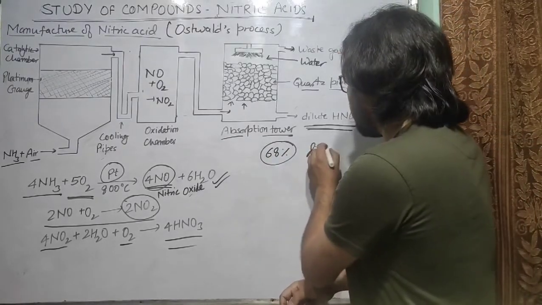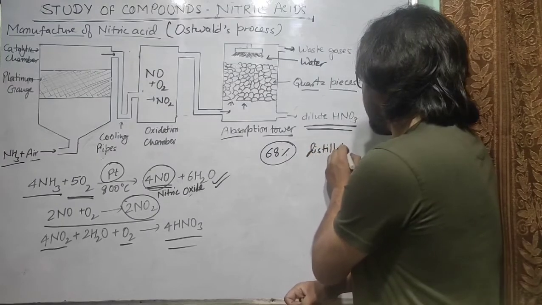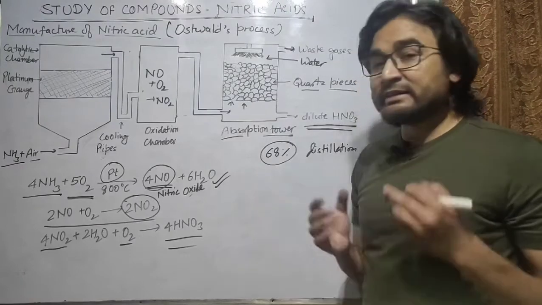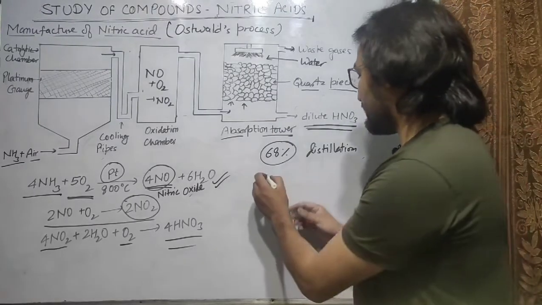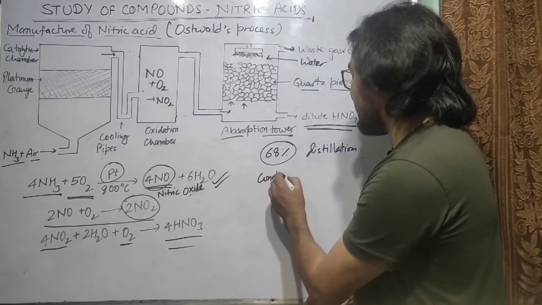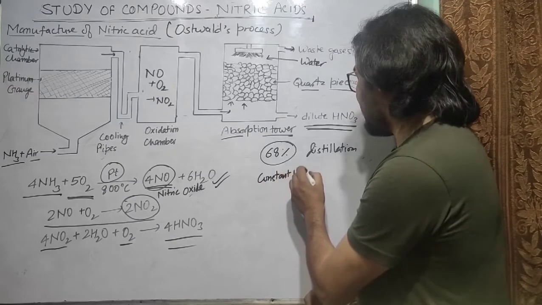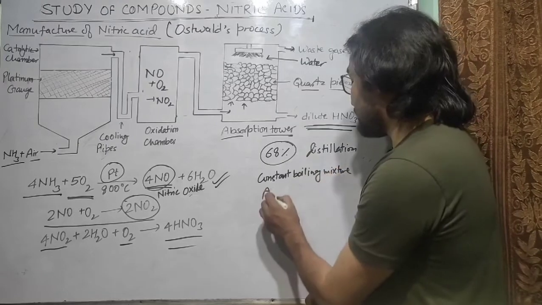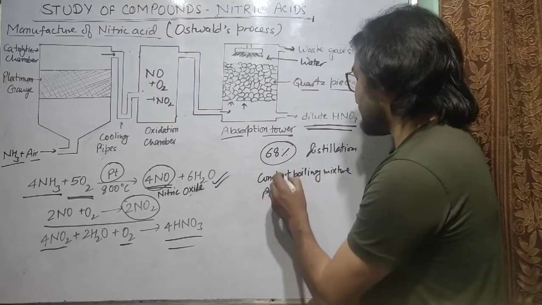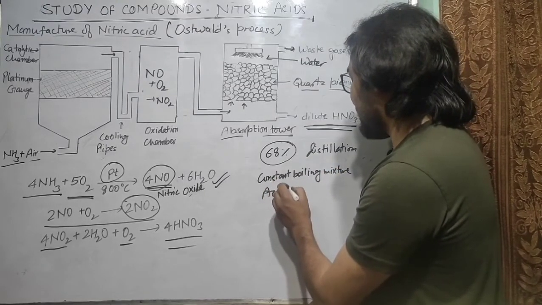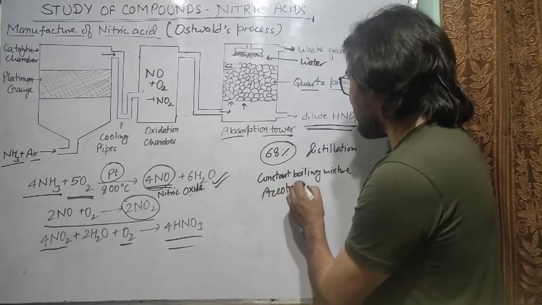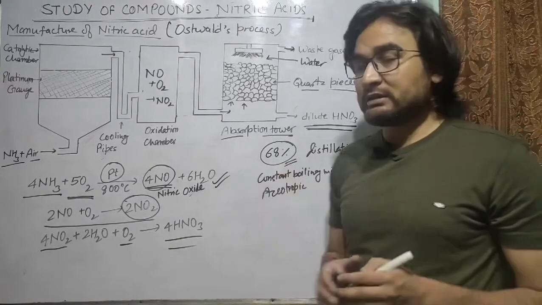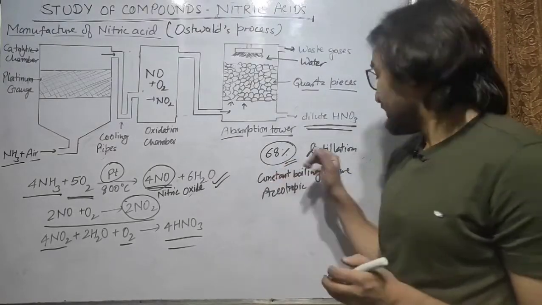At 68% it will form a constant boiling mixture, or azeotropic mixture. So you cannot get above 68% concentration of nitric acid by distillation.